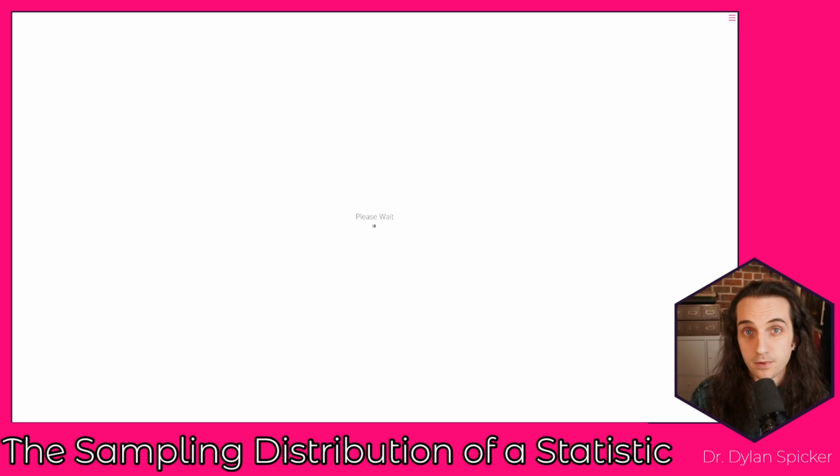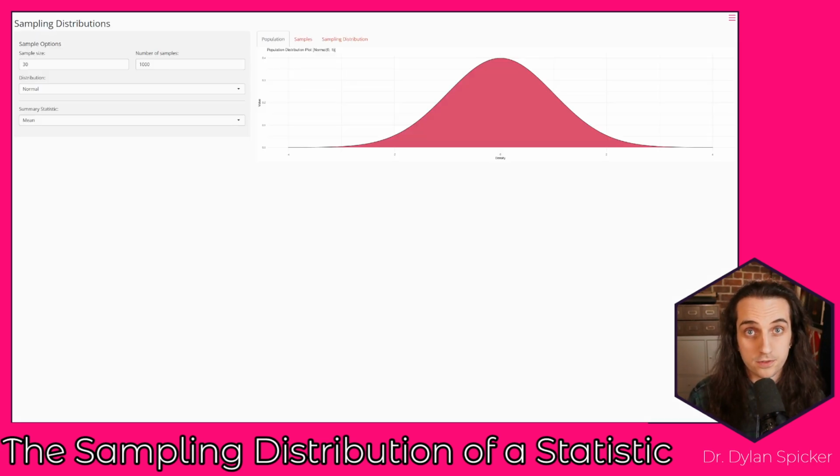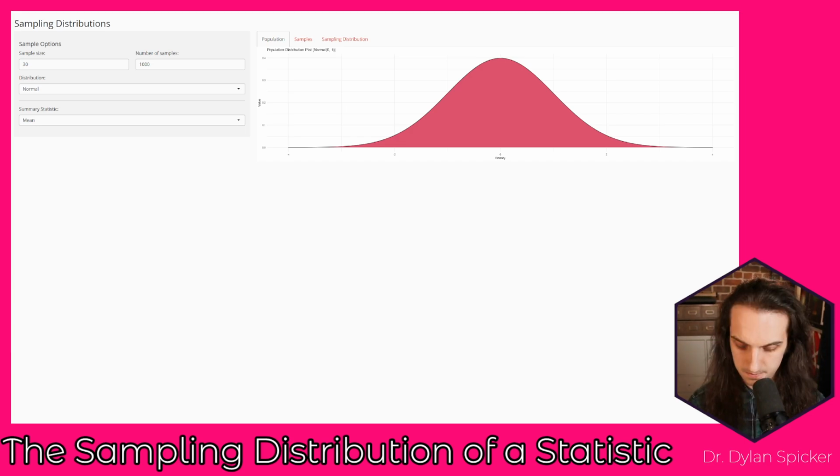So what's loading up right now is an interactive tool for getting us to start thinking about the sampling distribution. I would encourage you to go to the link provided and actually play around with this tool yourself as well. The idea is that this is really going to get us familiar with sampling distributions, population distributions, and understanding the difference between them. So the way that this works is that on the left-hand side, we're going to be able to specify our sample size, our number of samples, the population distribution, as well as the statistic that we're actually thinking about.